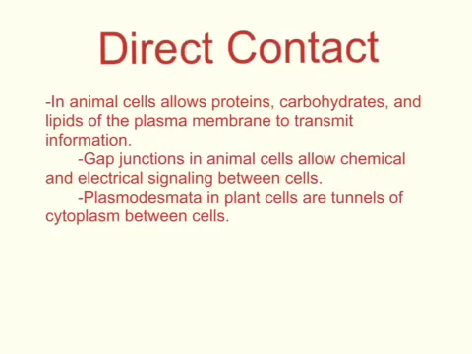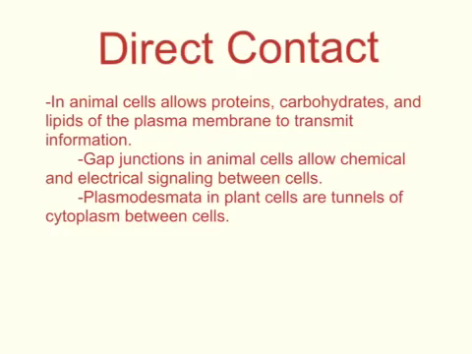In this video, we're going to talk about cell communication. There are different kinds of cell communication, and one of them is direct contact. In animal cells, this allows proteins, carbohydrates, and lipids of the plasma membrane to transmit information. Keywords to know are gap junctions and plasmodesmata.